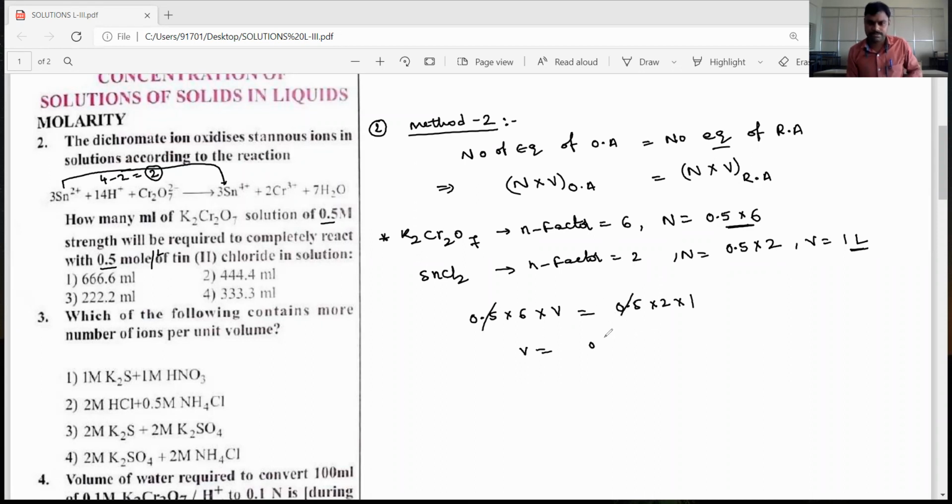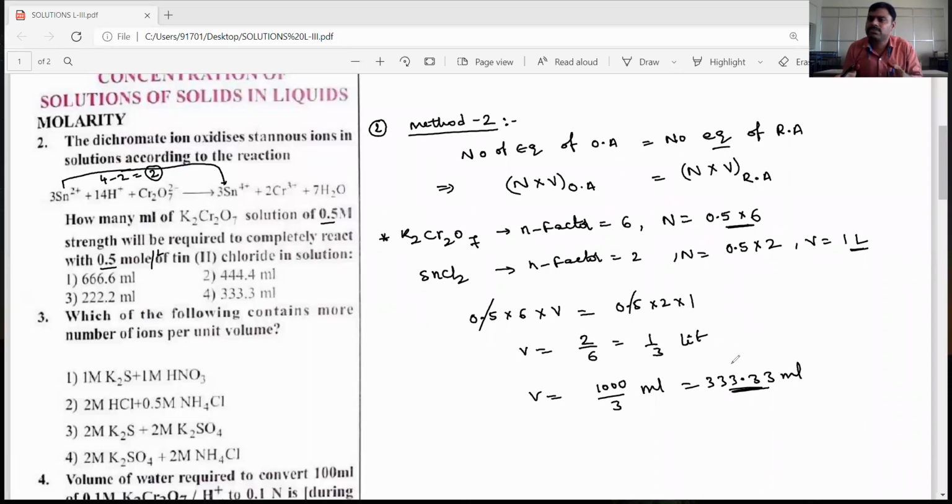0.5 will cancel, dear students. Then 2 by 6. The 2 by 6 is nothing but 1 by 3 liters. So 1 by 3 liters is nothing but 1000 divided by 3 ml, which is 333.33 ml. So this is another method for solving the oxidizing, neutralization method, in terms of normality.